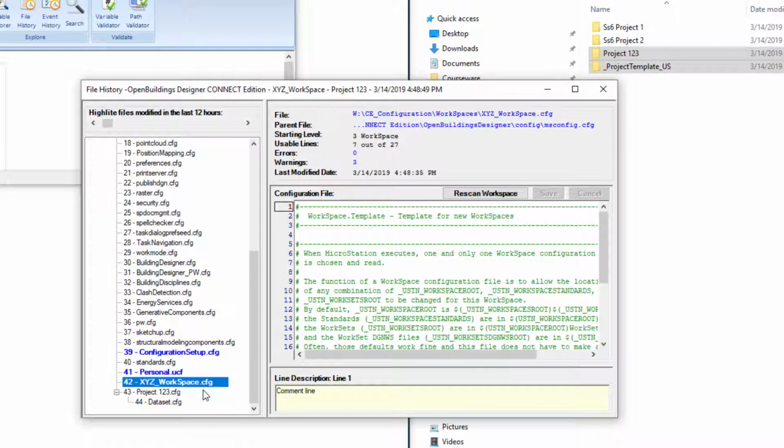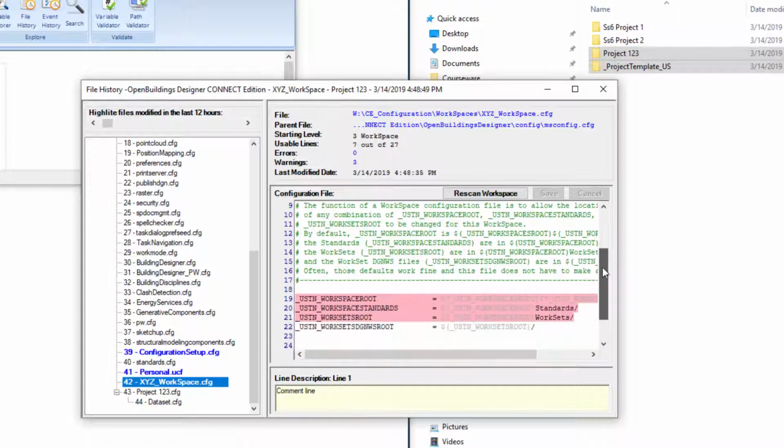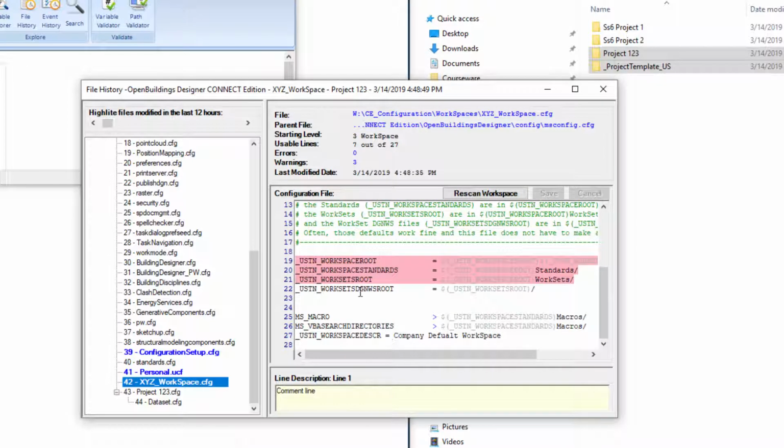By making the modification here in the workspace config, we will only have to do it once, and then it will apply to every project within that workspace. So then over here on the right, I'll scroll through the configuration file. We can see there's just a few variables that are set here. And I'm going to add one more.